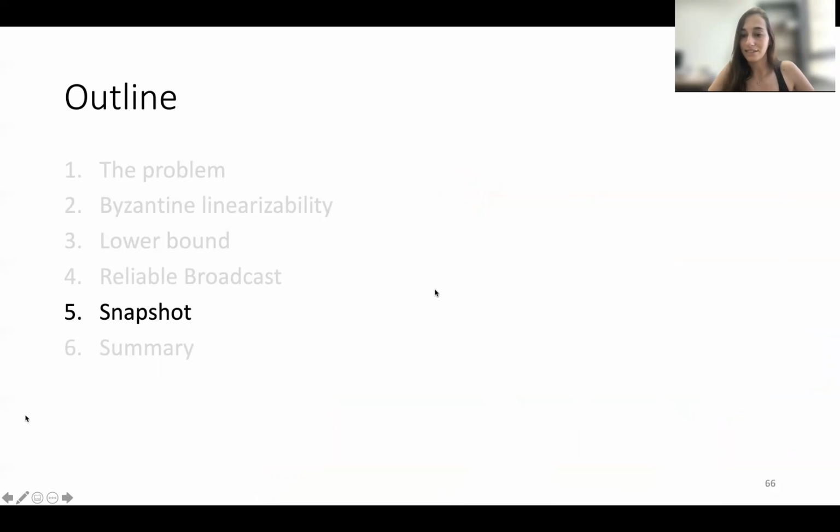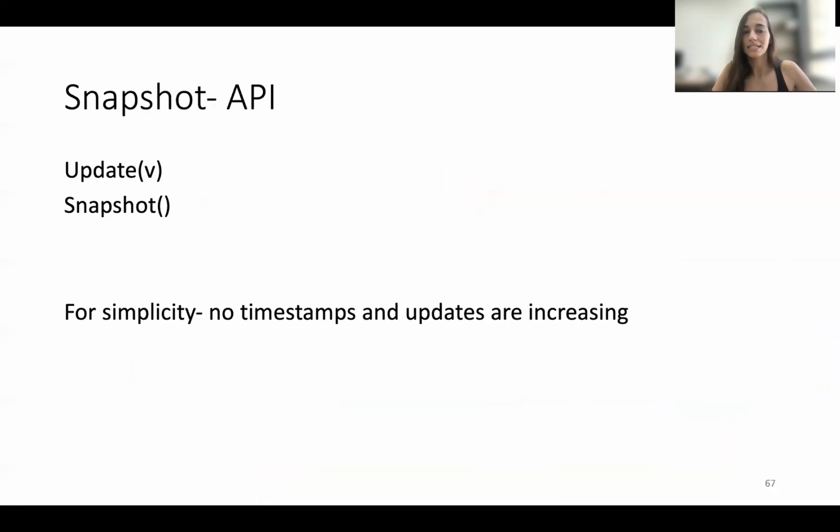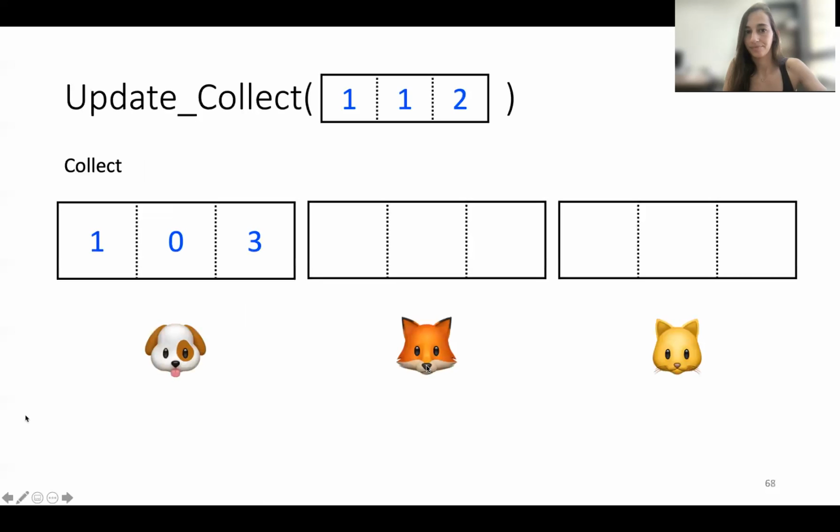And finally, the snapshot operation. So the snapshot API is, as you all know it, there is an update with some value and a snapshot taking a consistent view of the system. And for simplicity, we assume there are no timestamps, and updates are increasing.